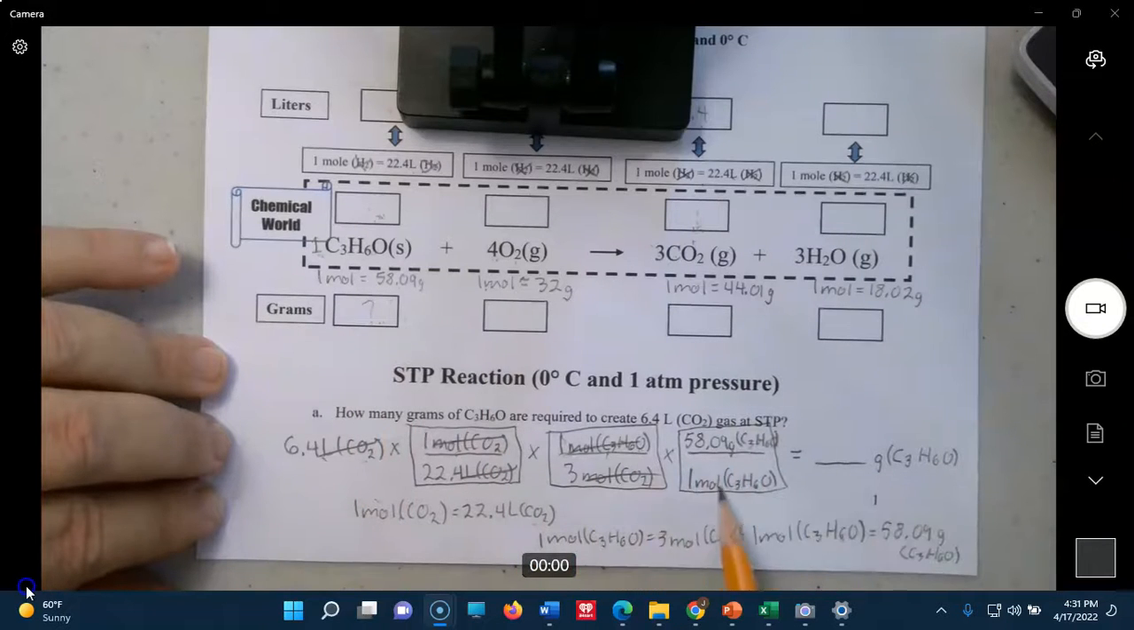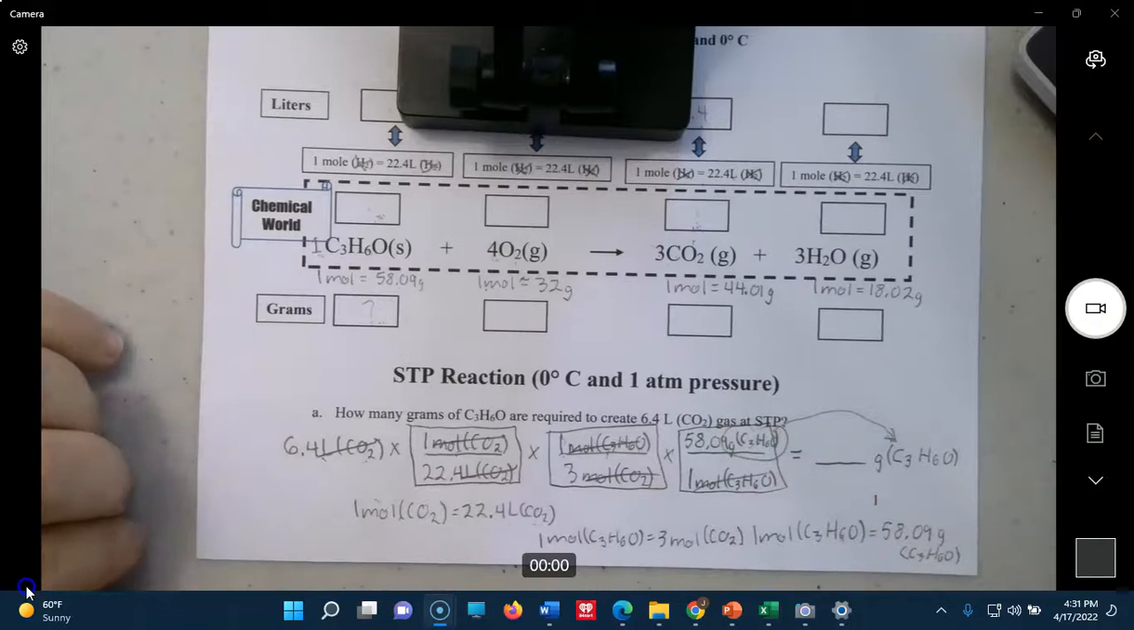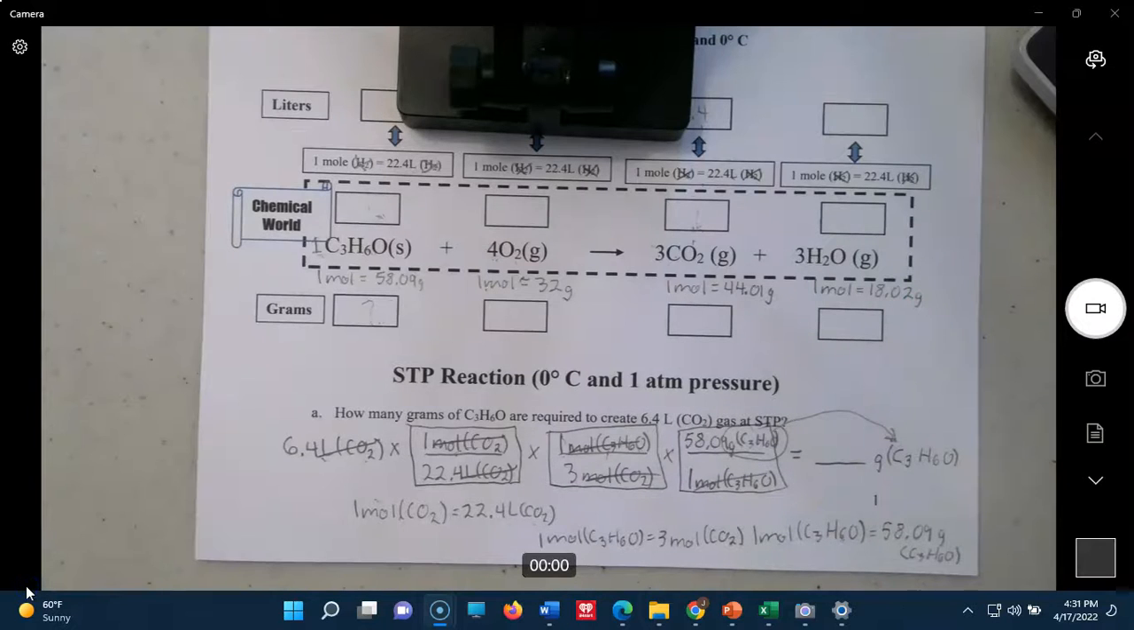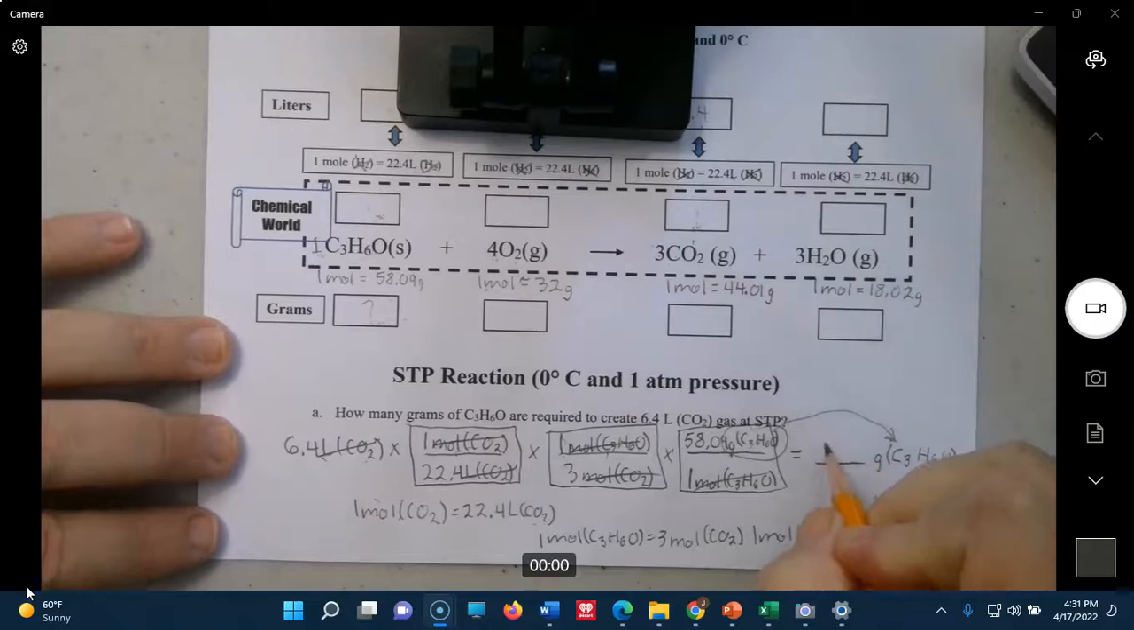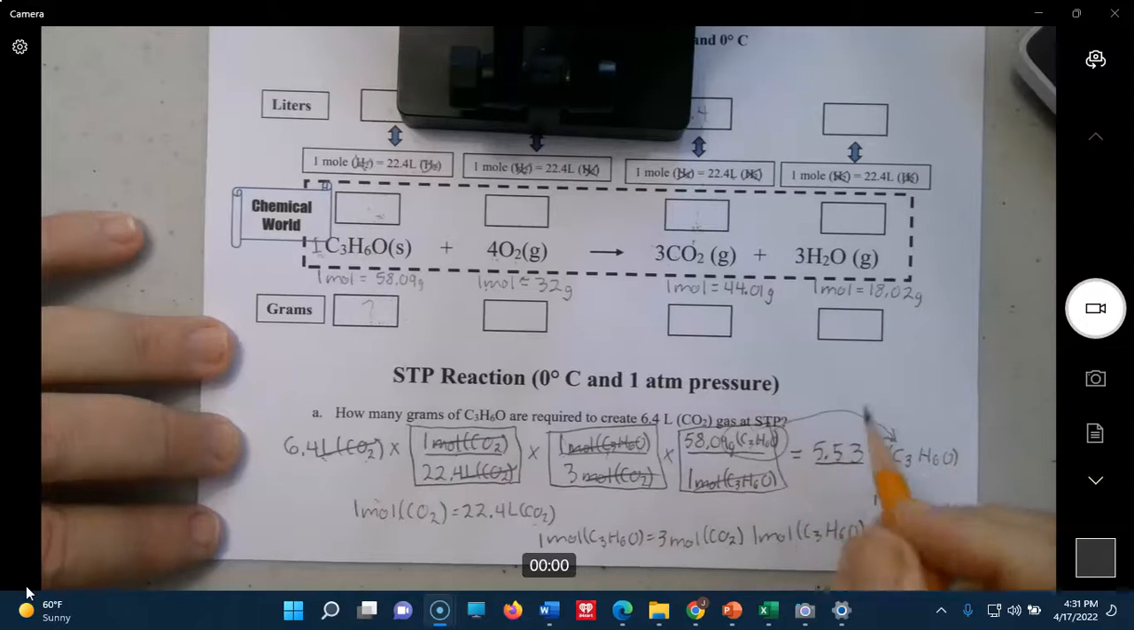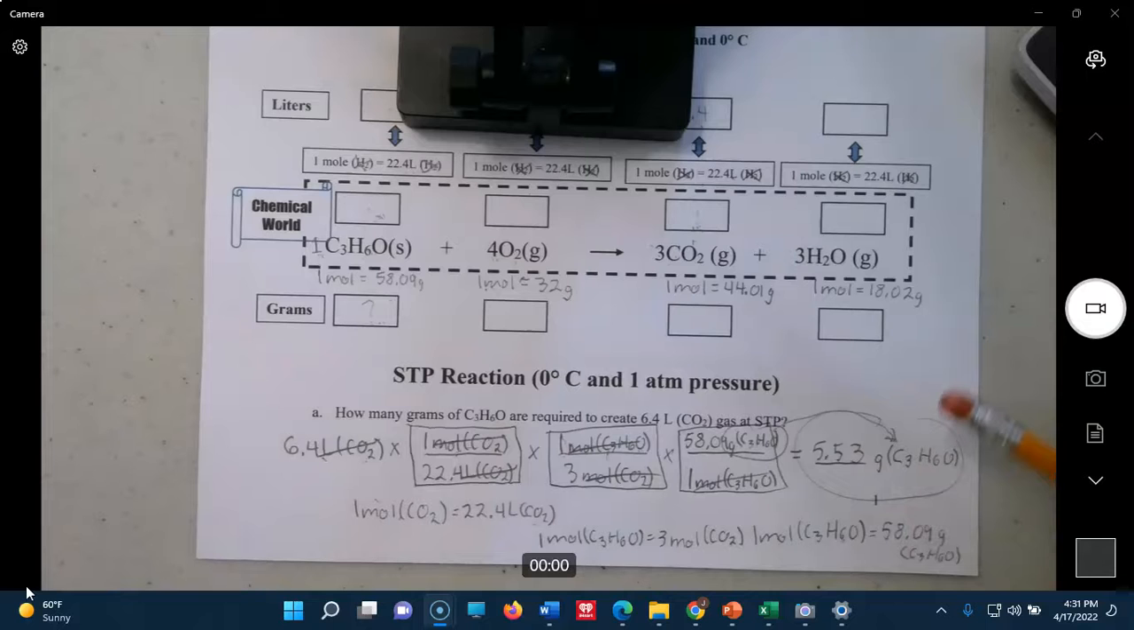Okay, moles cancels with moles. Last man standing is grams of this. So we have it set up right. So now we go ahead and do the math. And we get 5.53 grams. Depending on how many digits you want to go, I don't really care. And that's the final answer.